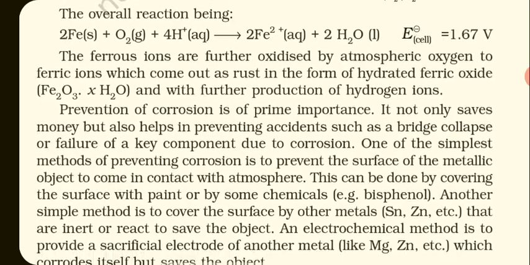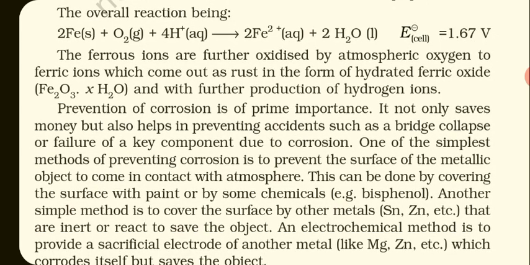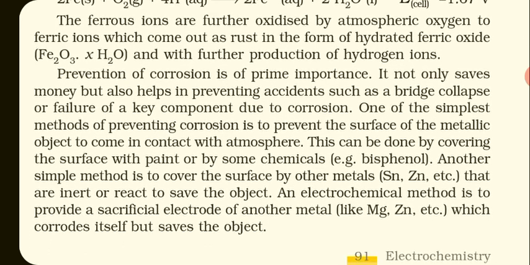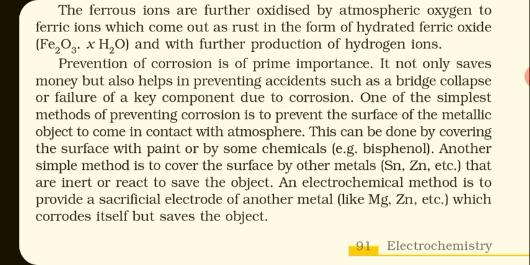The overall reaction for corrosion of iron can be written as 2Fe in solid state, O2 gas, 4H+ in aqueous state. You will get 2Fe2+ aqueous plus 2H2O liquid. And for this reaction, the electrode potential of the cell will be 1.67 volt. The ferrous ions are further oxidized by the atmospheric oxygen to ferric ions, which come out as rust in the form of hydrated ferric oxide, that is Fe2O3.xH2O. So this is the formula of rust, Fe2O3.xH2O.